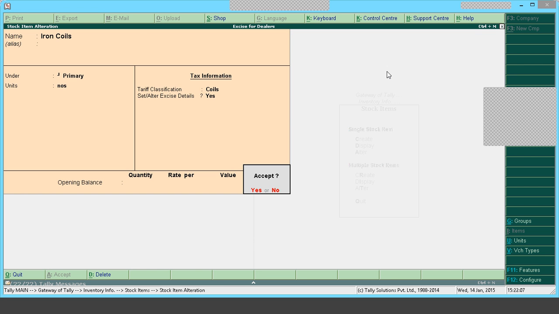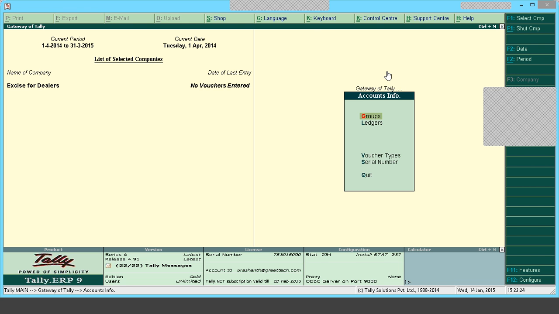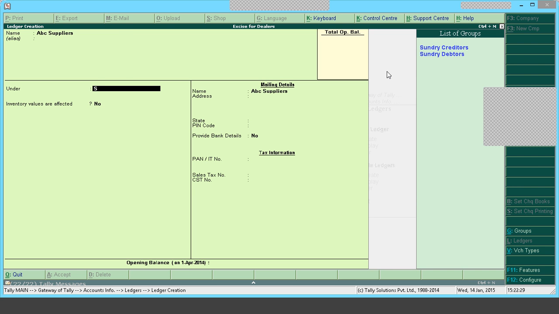When we say masters for excise, this is that. We shall next move to the next master. As I told you, the third master would be the ledger. We will be creating one ledger for a supplier and one ledger for the customer. So I'll go to Accounts Info, Ledger, Create, and I'll create ABC Suppliers under Sundry Creditors.